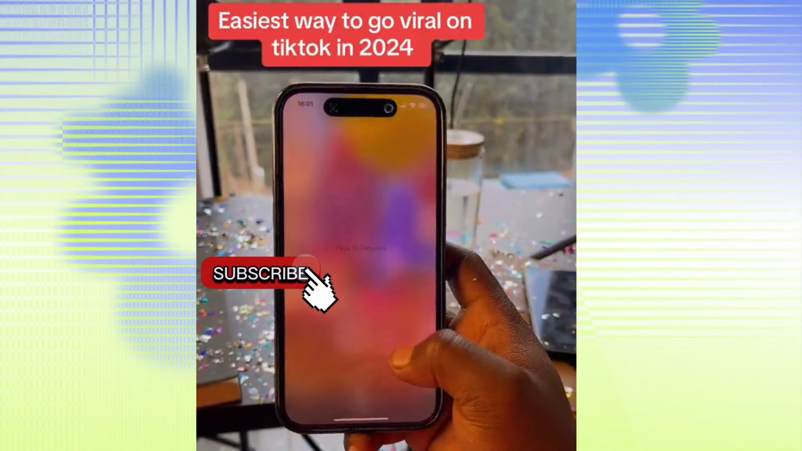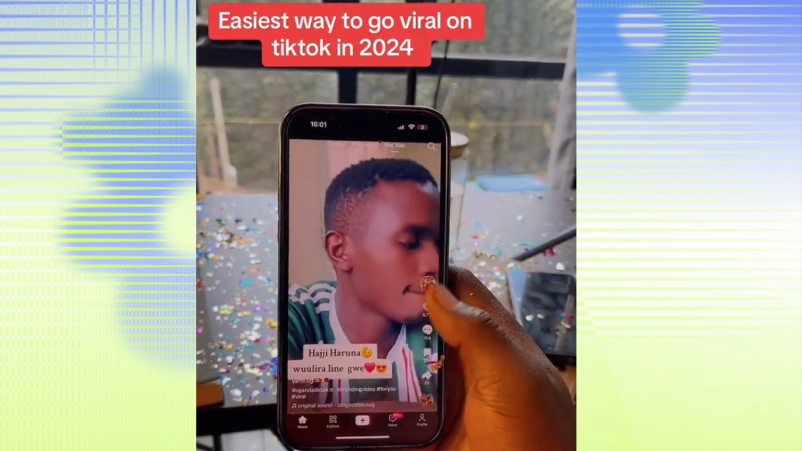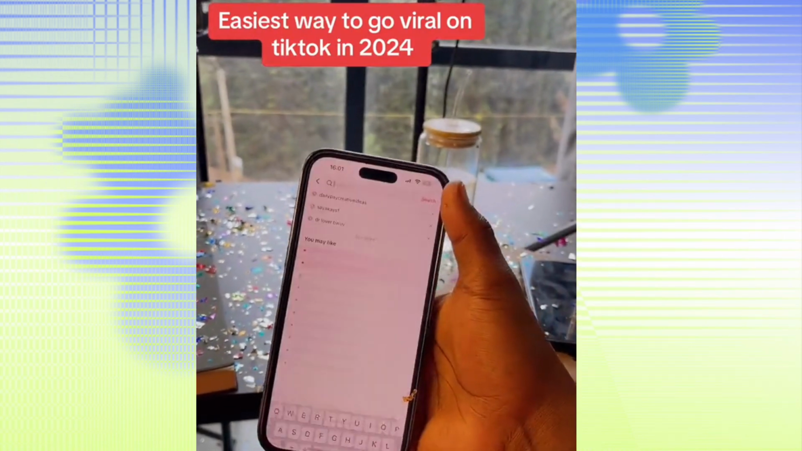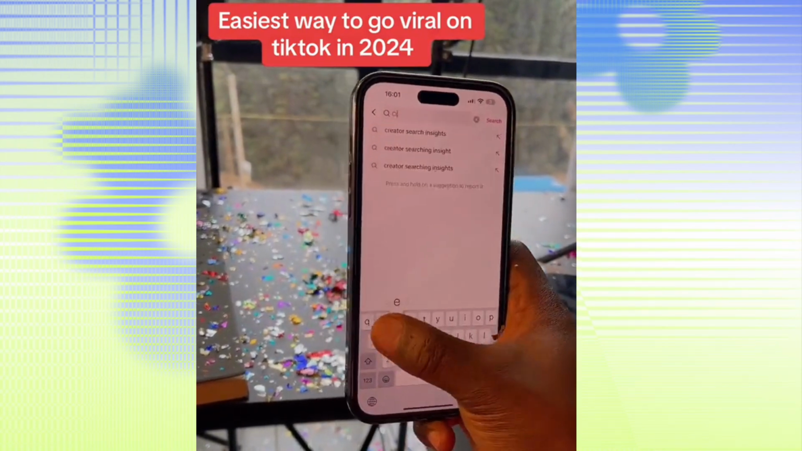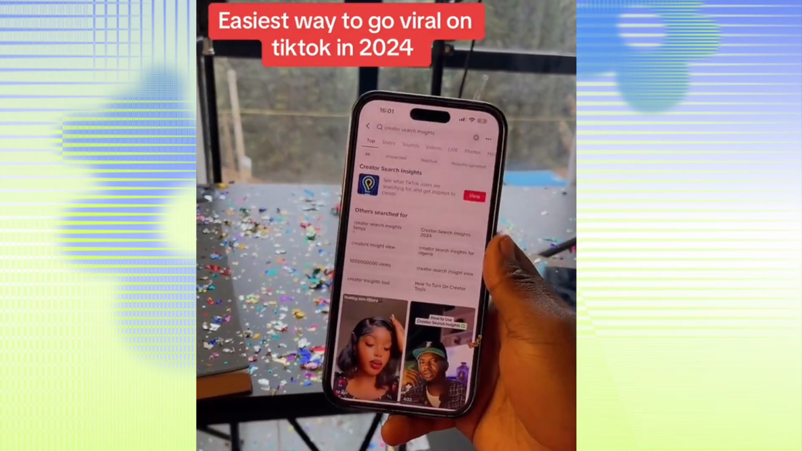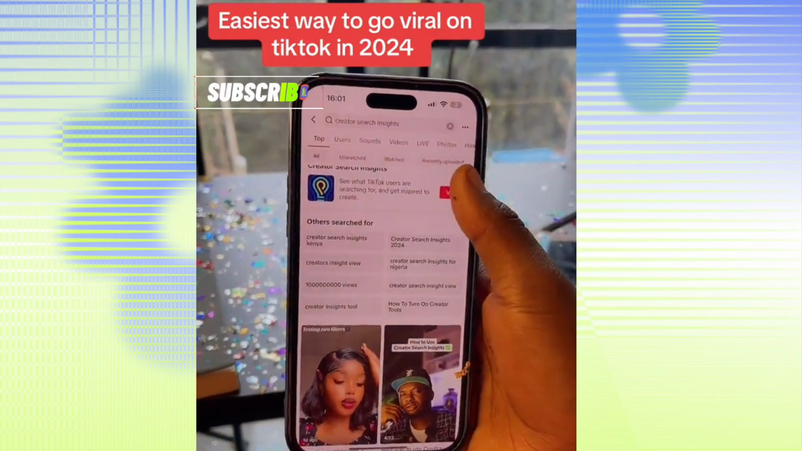Anyone for not going viral here on TikTok. So you go to your TikTok. Once you go to your TikTok, you tap on this search. When you tap on search, you're going to search for creator search insights, as you can see right there. When you search for creator search insights, you're going to see different options. You're going to tap on view.